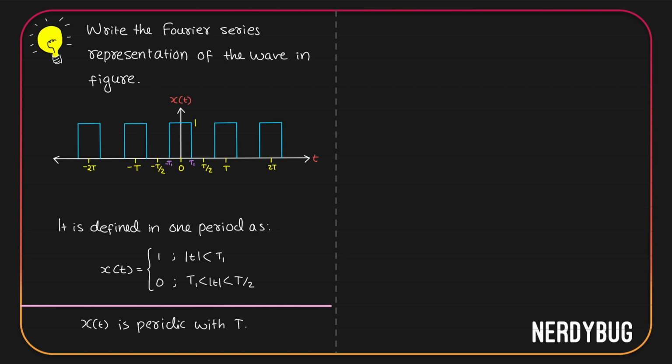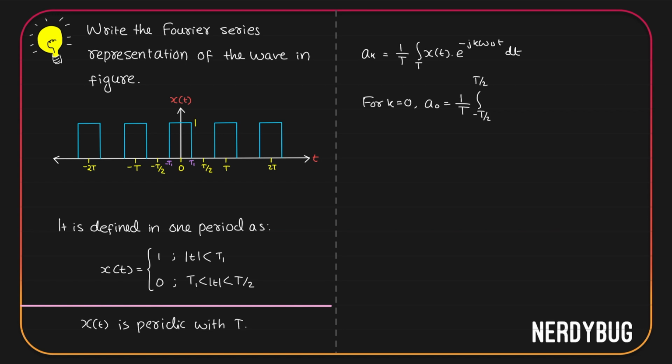To find the coefficients, we can use the expression ak is equal to 1 by t integral over one time period x of t e raised to minus j k omega naught t dt. So first of all, for k equal to 0, we get a0 and it will be 1 by t integral over one time period. So let's take it from minus t by 2 to plus t by 2.